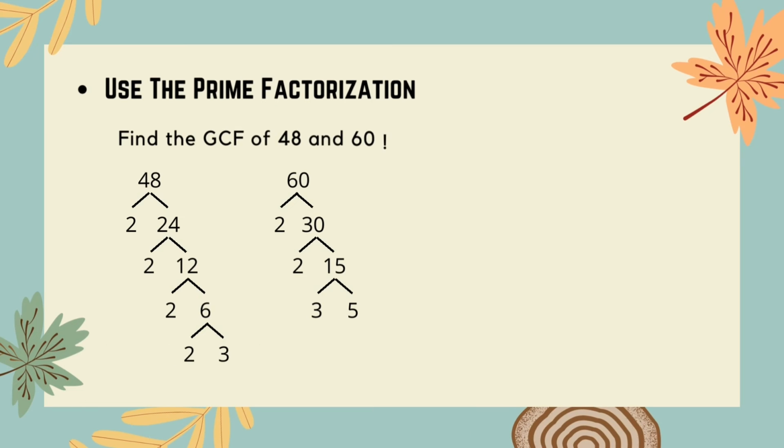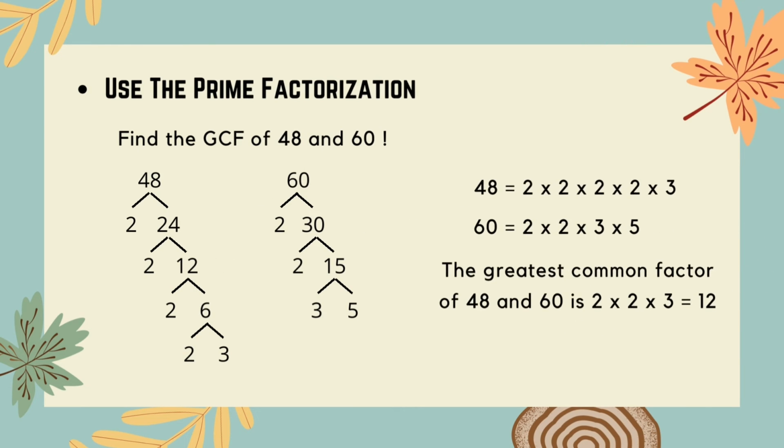For this technique, you can just make the prime factorization of 48 and 60. You can use the factor tree method like this or use another method. And then you can write the prime factorization of 48 and 60. The greatest common factor is made of the factors that are in common in both lists. 2 is in each of the two lists, 2 separate times. 3 is also in each of the two lists. So therefore, the greatest common factor is 2 times 2 times 3, which is equal to 12.